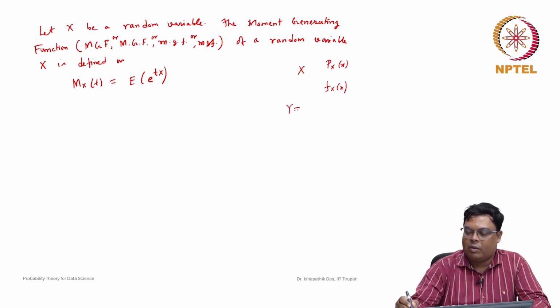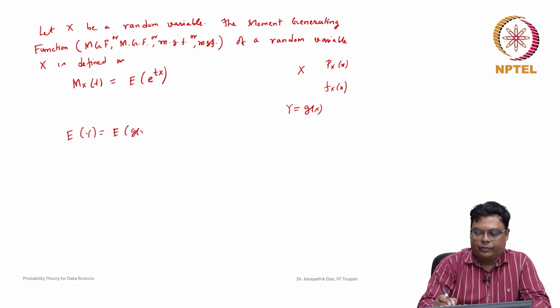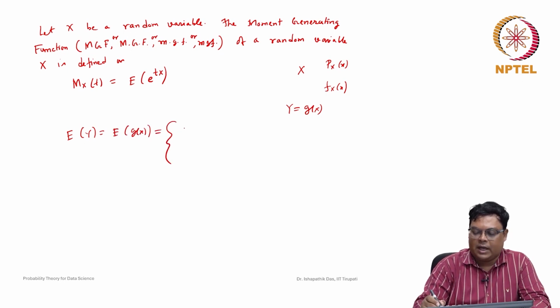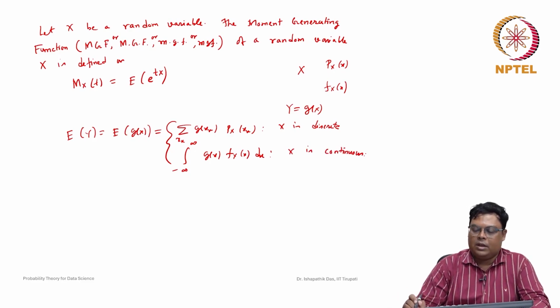If you take a transformation Y equal to g(X), we know in general how to find the expected value of Y. The expected value of g(X) is, if discrete, the sum over all possible values x_k of g(x_k) times the probability mass function at x_k, and if X is continuous, then it is the integral of g(x) f_X(x) dx.